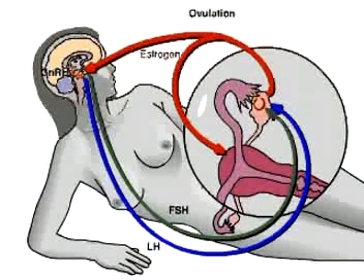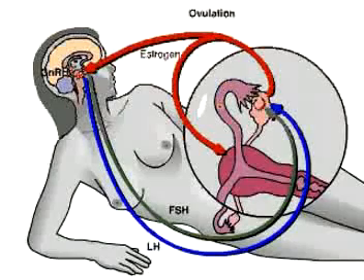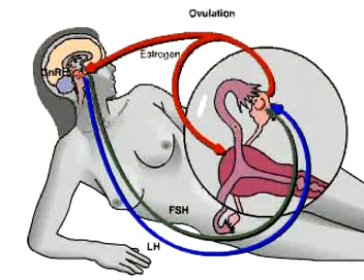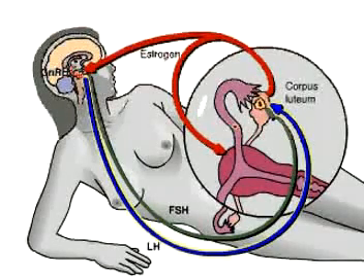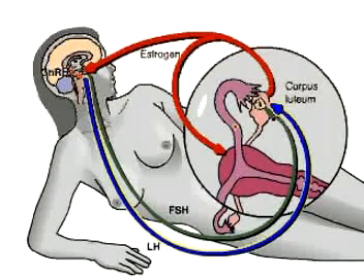The ovum develops, the follicle ruptures, and the nearly mature ovum is released from the follicle and swept into the oviduct. LH, or luteinizing hormone, also causes the ruptured follicle to develop into a glandular structure called the corpus